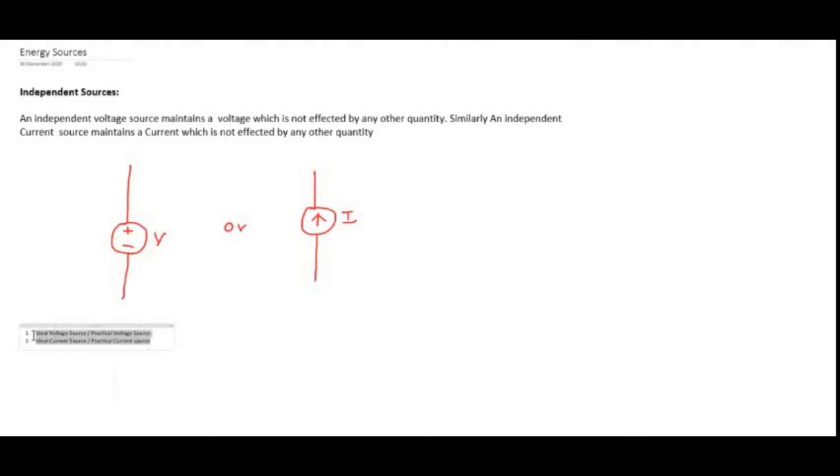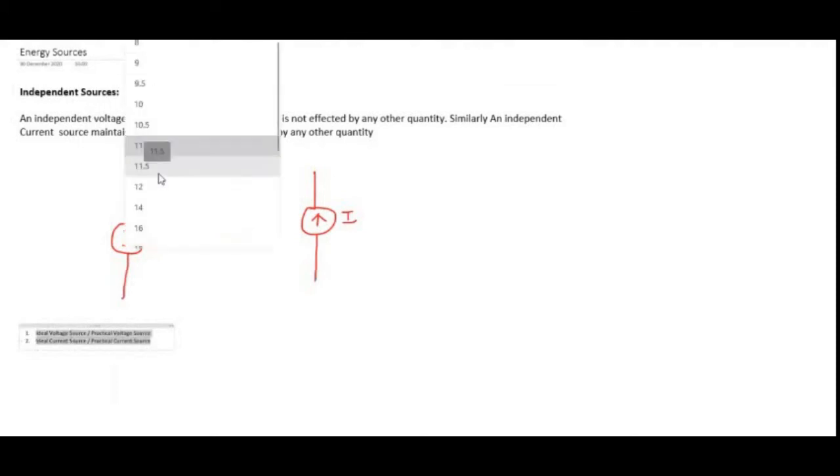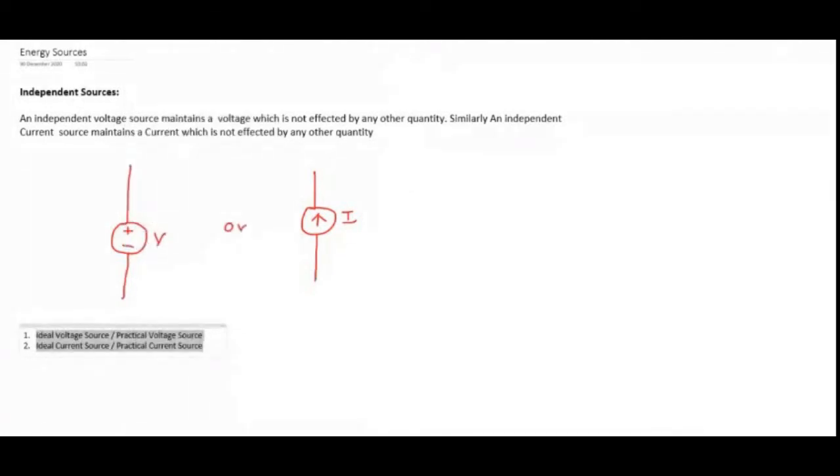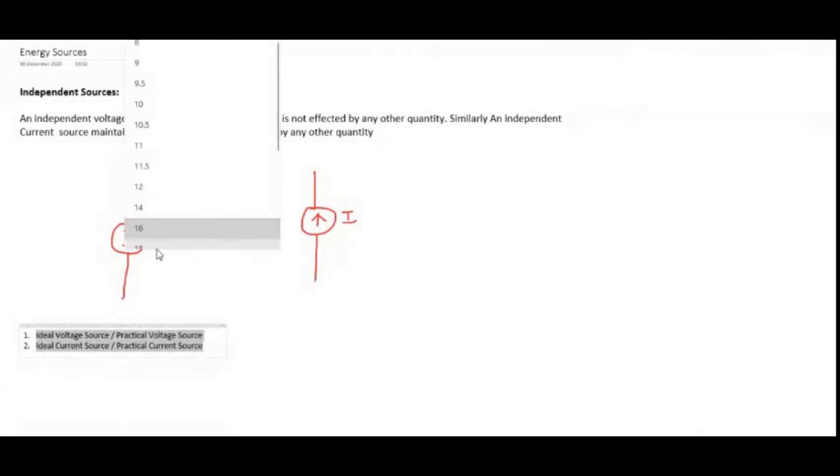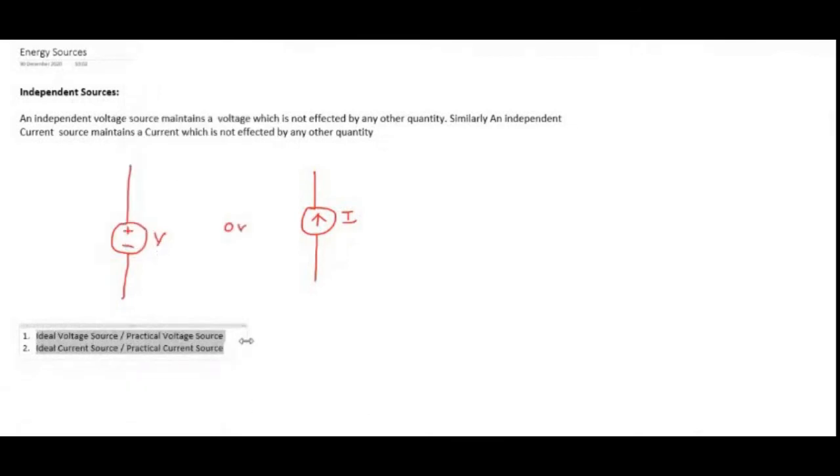So in independent sources, again we have two types of sources. One is the ideal voltage source or practical voltage source. Another one is the ideal current source or practical current source. So now we'll see what is the ideal voltage source and ideal current source.